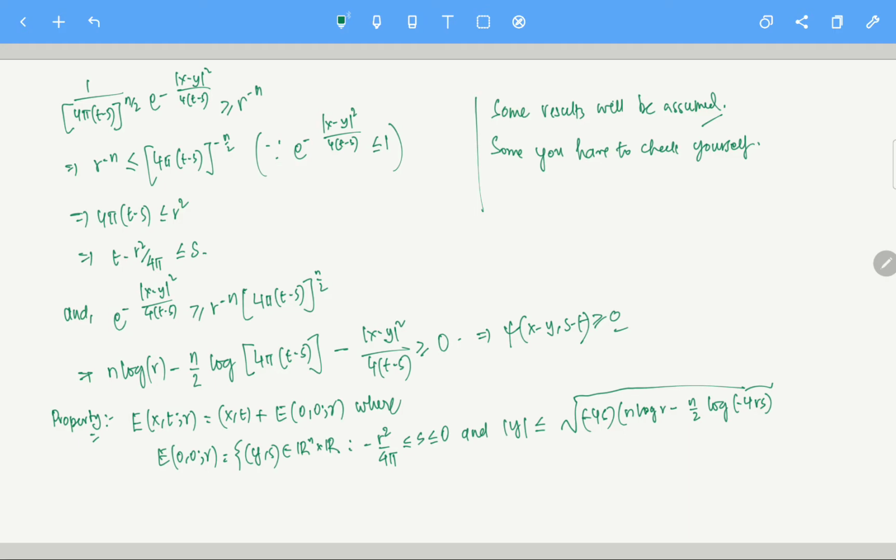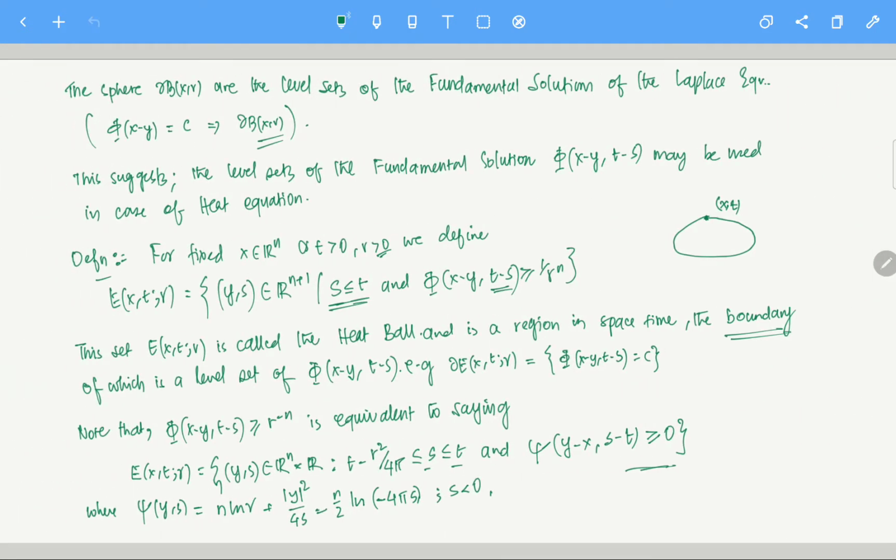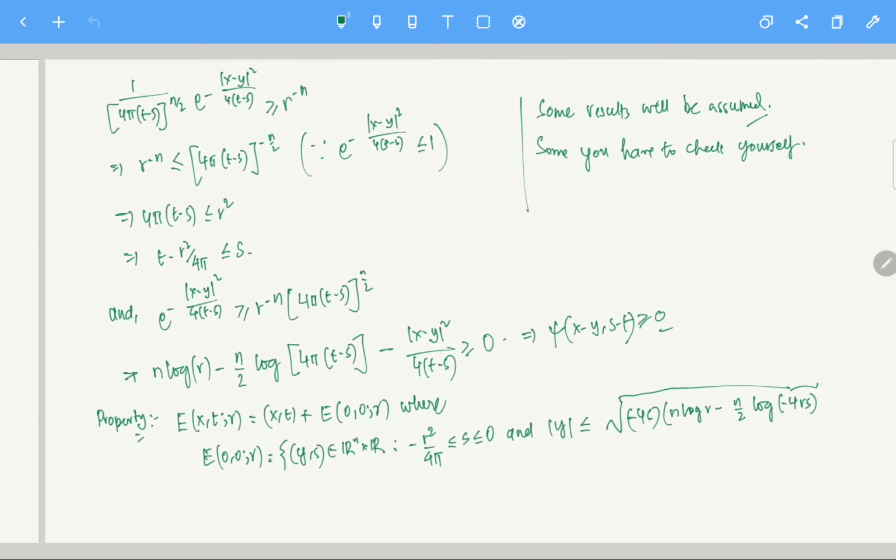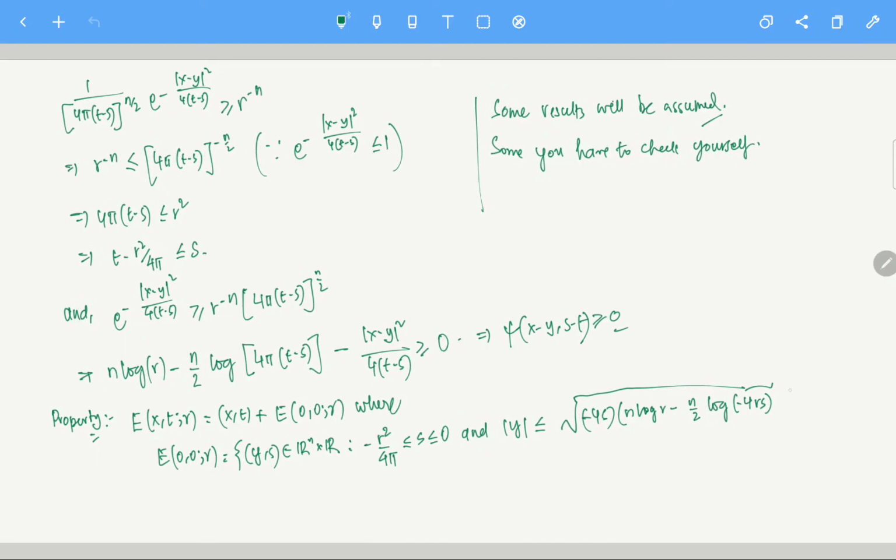I'm not getting it from anywhere. It's just a definition. If you put E of (0,0,r) in this, if you just put (0,0) in place of x and t, you are going to get this property. This is very straightforward, so there is nothing to do. You do not have to check it also. This is fine. Don't worry about it.